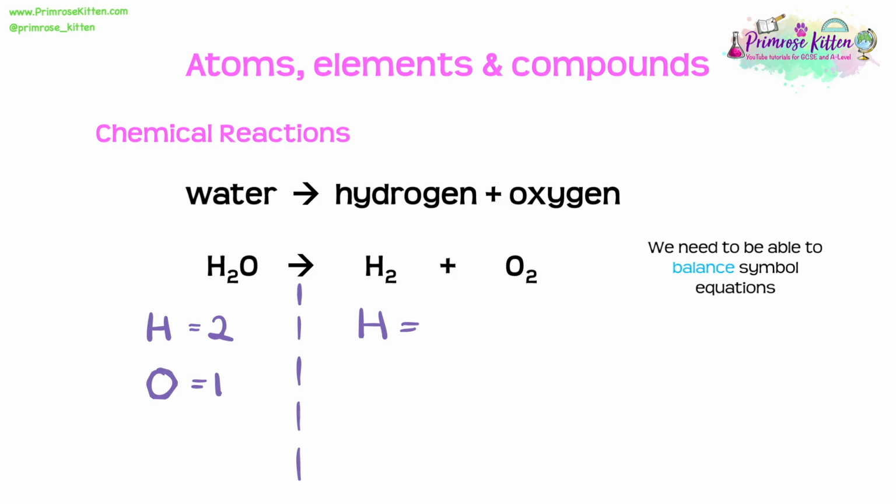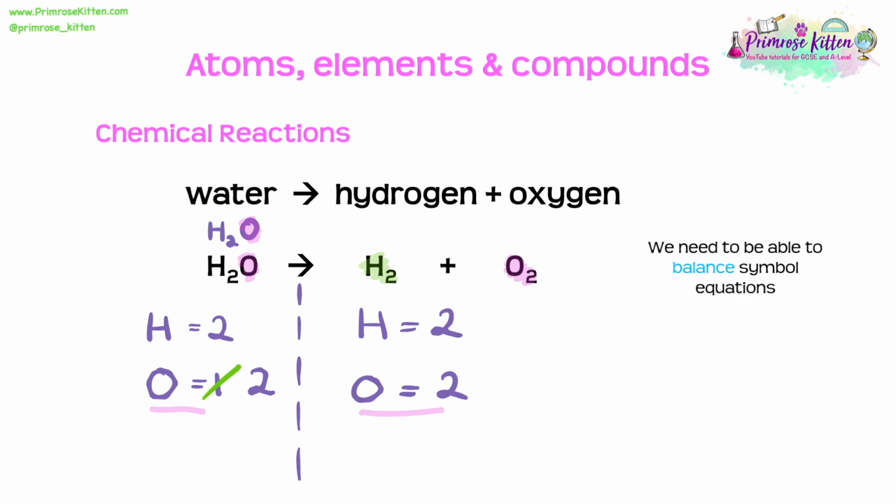Now if I do the same on the other side, I can see that I have 2 hydrogens and I have 2 oxygens as well. Now, looking at this, I can see I have the same number of H's on the left and the right. However, I only have 1 oxygen on the left and I have 2 on the right. Now, the way we can balance this is by having more waters on our reactant side. So let's write another H2O there. Now here I can clearly see that I have 2 oxygens. So I would cross out that 1 and replace it with a 2.